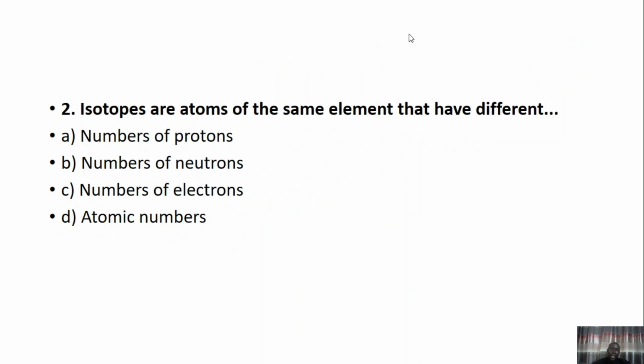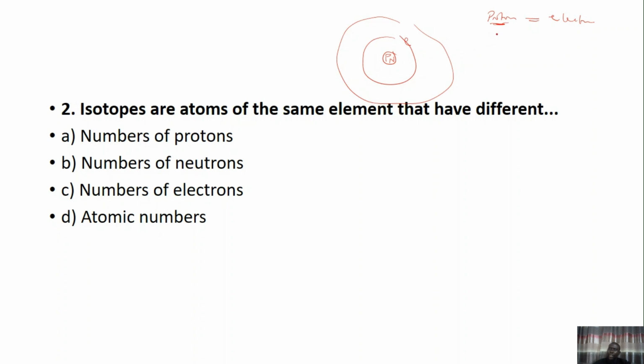Okay. Isotopes are atoms of the same element that have different... I skipped this when I was talking about the atomic structure. I said earlier that an atom is made up of protons and neutrons inside the nucleus, and around them revolve the electrons. And I said that proton number is equal to electron number, right? Now, what about neutrons? Also recall that atoms of the same element have the same number of protons. Take note of that. And they also have the same number of neutrons and electrons.